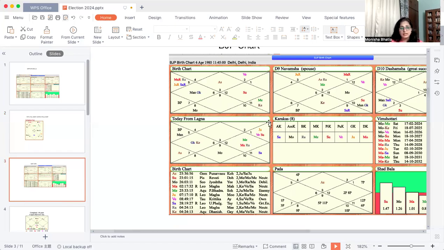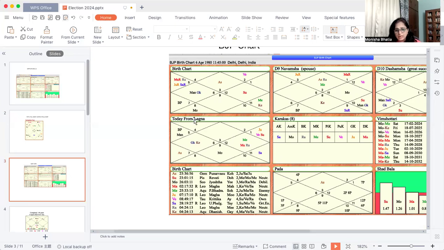His BJP party has the ascendant of Gemini, and the party is undergoing the Moon Mercury period till 18th July 2025. Mercury is not very well placed in the 9th house, and it is afflicted badly by many malefics. So the party is not in a good shape.